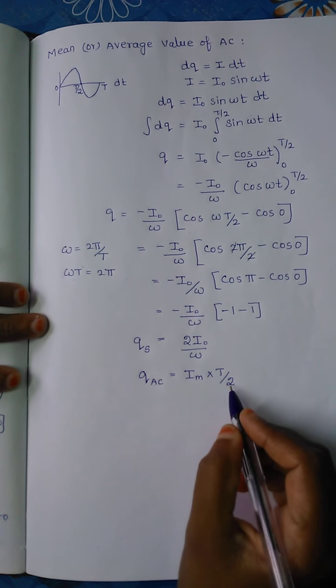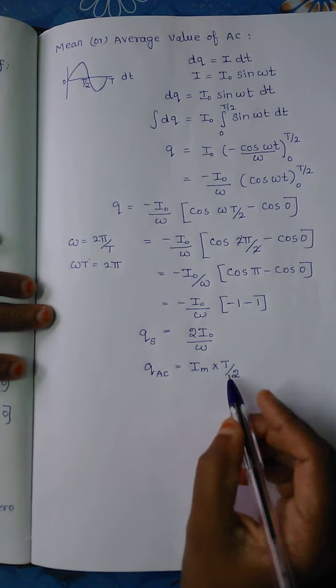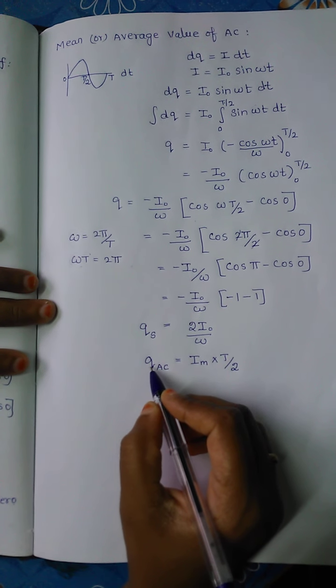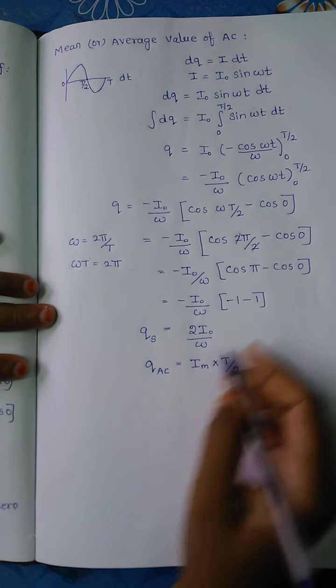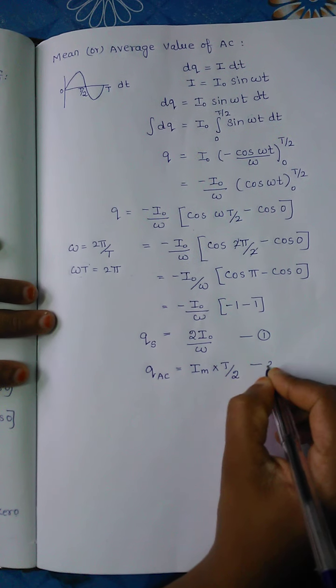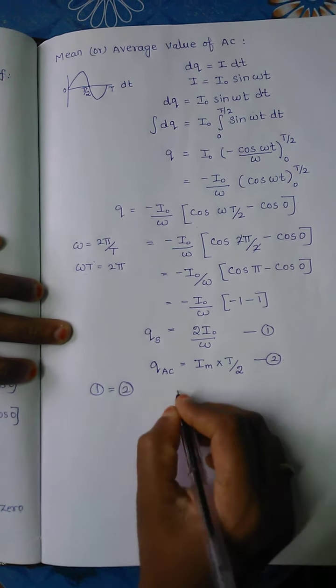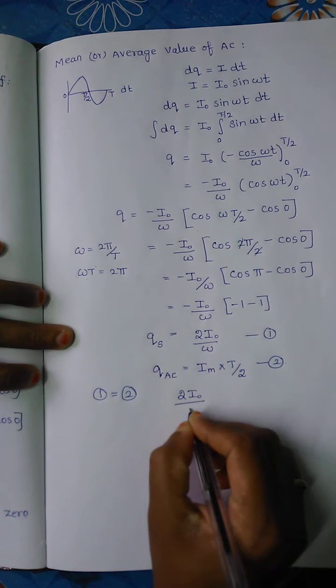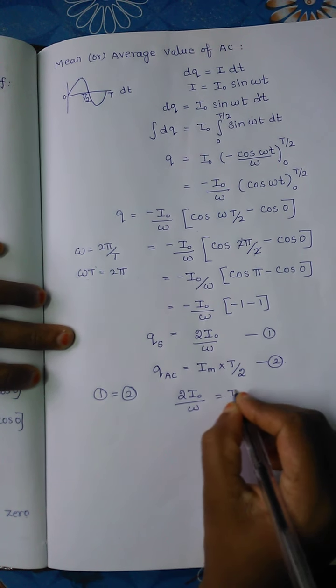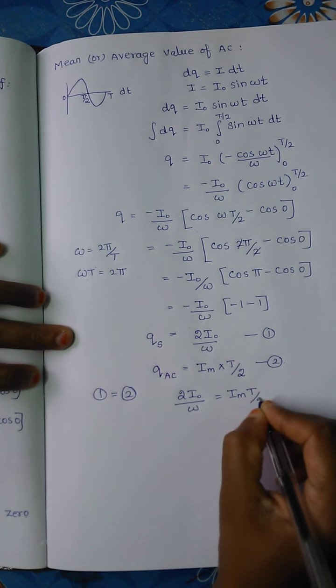In T by 2 time, the amount of charge passing in the alternating current is taken as Q AC. So this is equation 1 and this is equation 2. Equate equations 1 and 2, and you will get 2 I naught by omega is equal to Im into T by 2.